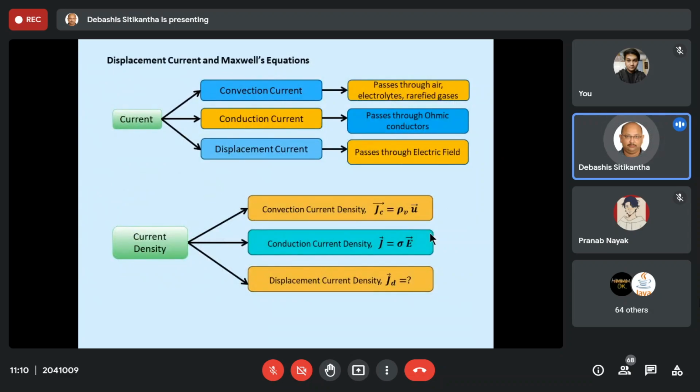Okay. So till now we have discussed the current. Whatever we have discussed, starting from chapter 1 till now, every time we have talked about the current, that current was nothing but the flow of charges inside a conductor due to the presence of an electric field. So this is what we have actually meant by current. But truly speaking, current itself is of three types, because all the currents or all the charges do not always flow through an ohmic medium or ohmic conductor. There are also various mediums through which the current can flow.